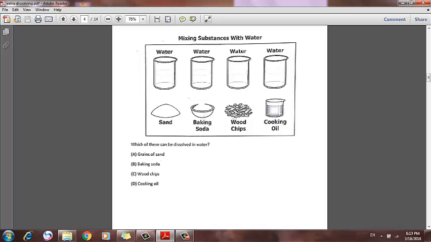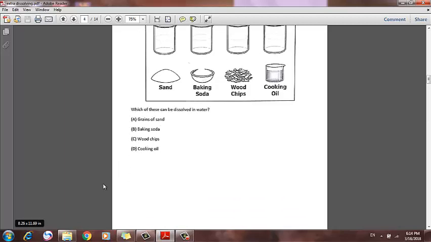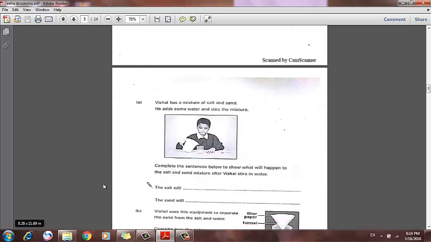So will it dissolve in water or not? Wood chips, cooking oil. Which of those will dissolve in water? You can ask mommy to bring you some baking soda and try it in water and it will dissolve. So the only substance that will dissolve in water from those substances is the baking soda. Grains of sand will not dissolve. Wood chips will not dissolve. Cooking oil will not dissolve. Only the baking soda, and you can try it. Move to page 4.